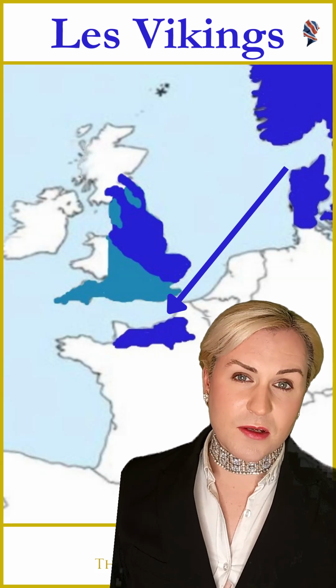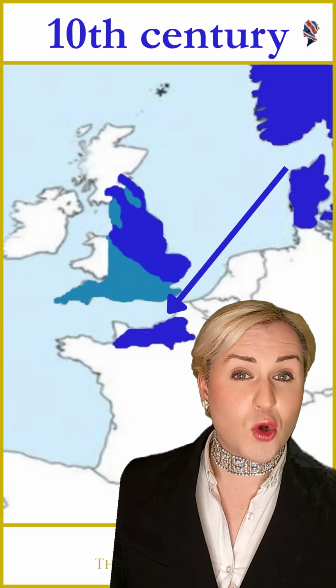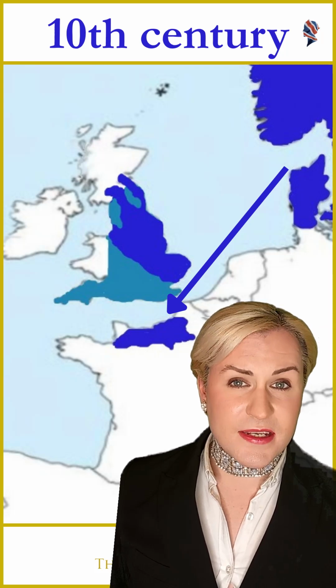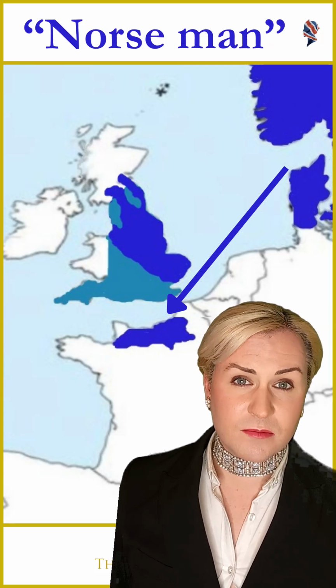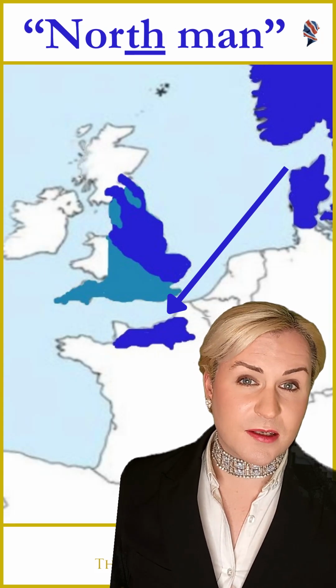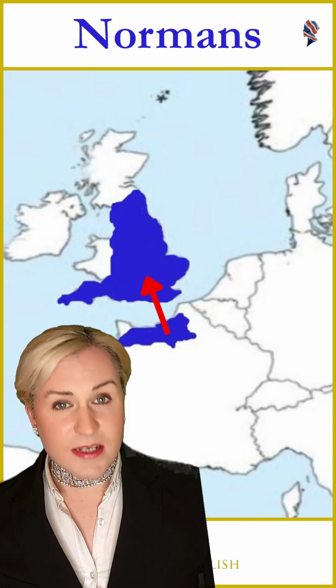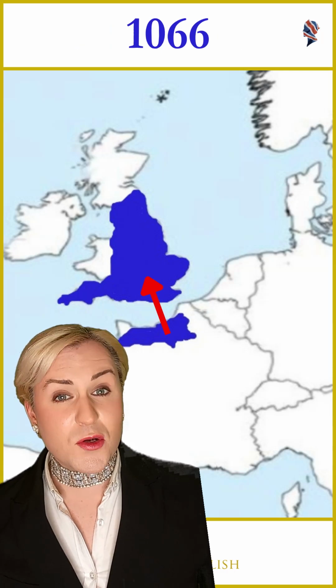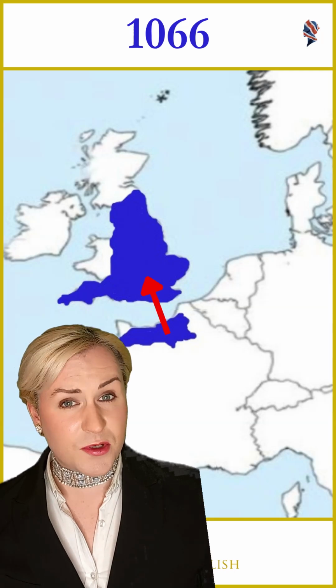Around the same time, the Vikings settled a region in northern France, which today we call Normandy. The name Normandy comes from Norman, which is the shortened form of Norseman, which just means Northman. So when the Vikings settled in Normandy, similar to in England, their language merged with the French and the local people. Famously, the Normans then come to England in 1066, potentially the most famous year in British history, and very important for understanding the English language.